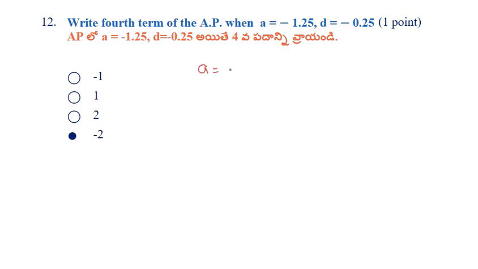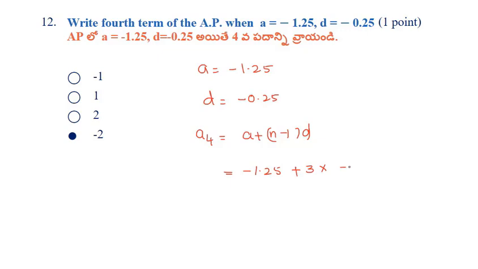Okay. Next, find the fourth term of the AP. A equals minus 1.25 and common difference D equals minus 0.25. Now we have to find A4, which equals A plus 3D, or A plus n minus 1 into D. Here n minus 1 is 3, so A plus 3D.